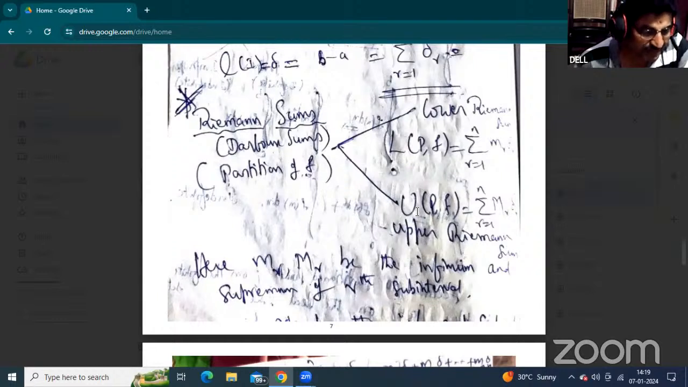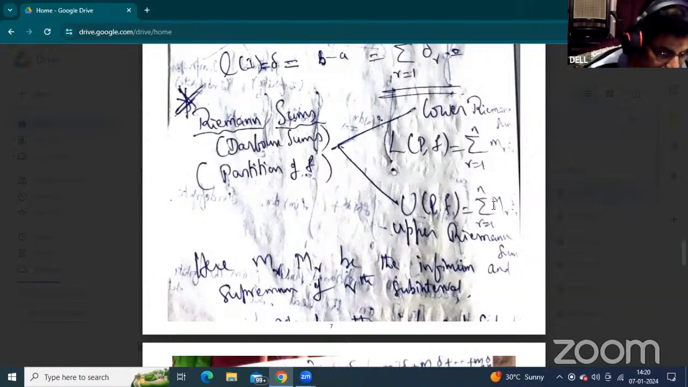Okay, the upper Riemann sum is denoted by U of Pf. It is read as the upper partition of F, upper Darboux sum, or upper Riemann sum, where the given function is F and P is any one of the partitions. So the upper Riemann sum is denoted by U of Pf, which equals the summation of capital Mr and del r. Here small m represents the infimum and capital M represents the supremum.